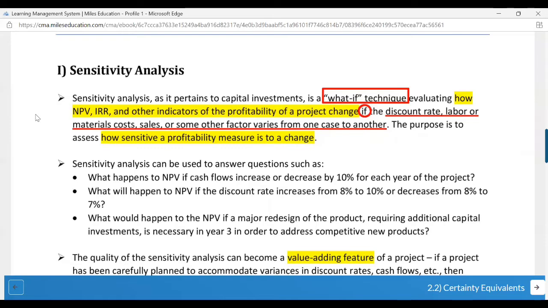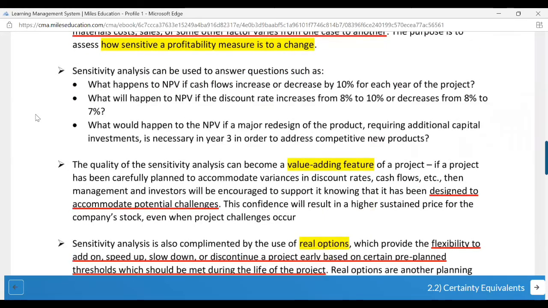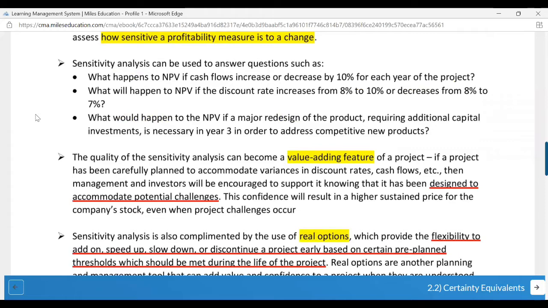Sensitivity analysis as it pertains to capital investment is a what-if technique evaluating how NPV, IRR, and other indicators of the profitability of a project change if the discount rate, labor or material cost, sales, or some other factor varies from one case to another. The purpose is to assess how sensitive a profitability measure is to a change. What happens to NPV if the cash flows increase or decrease by 10% for each year of the project? What will happen to NPV if the discount rate increases from 8% to 10%? So here you're trying to identify how the output is going to get affected because of the change in the input.